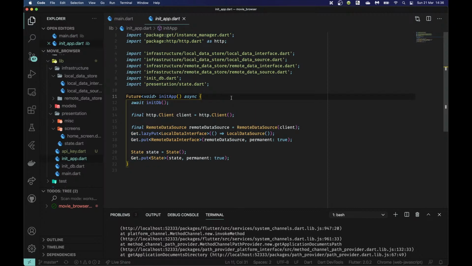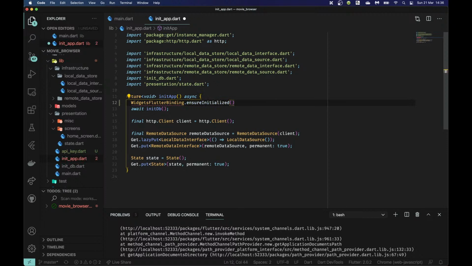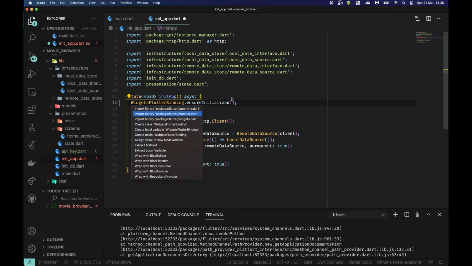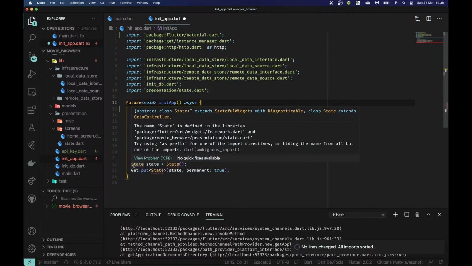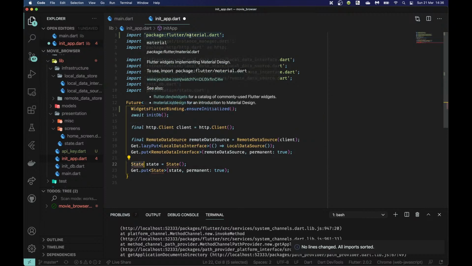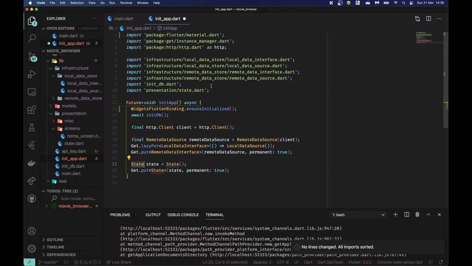What I'm going to do instead is go into my inner app, because my inner app has all these things anyway, and just put this right here. Now, of course, in doing this, I'm going to have to import this, and I'm just going to import the material, because that's what I'm using everywhere. And now notice I have another issue in that State is being imported from both material and from my state controller. So what I could do here is just import this as controller, and then this becomes controller.states equals controller.states. I could do that, but I'm not going to, because quite frankly the name states is an absolutely terrible name, and I do not know what I was thinking.